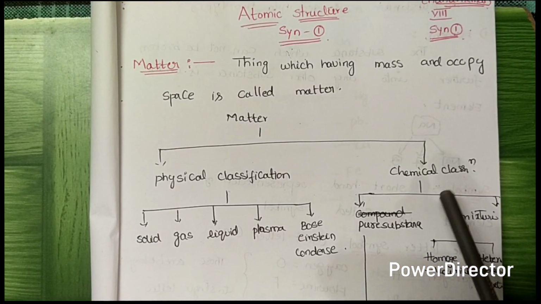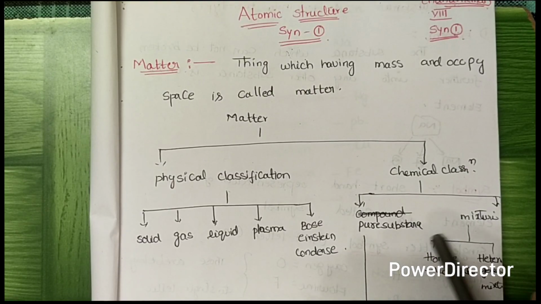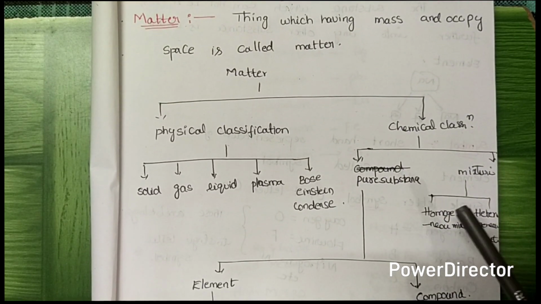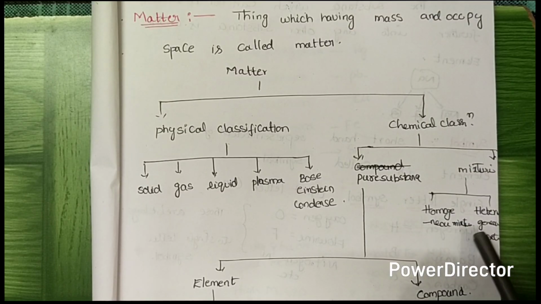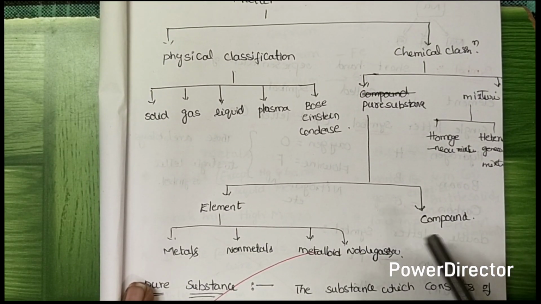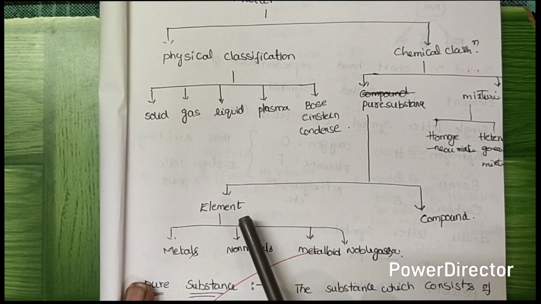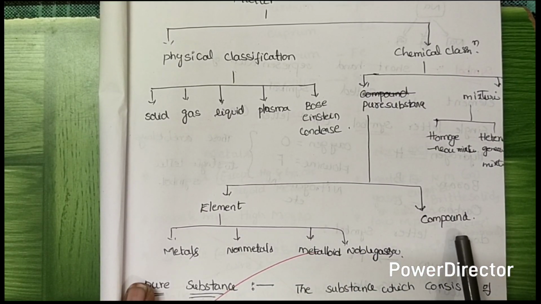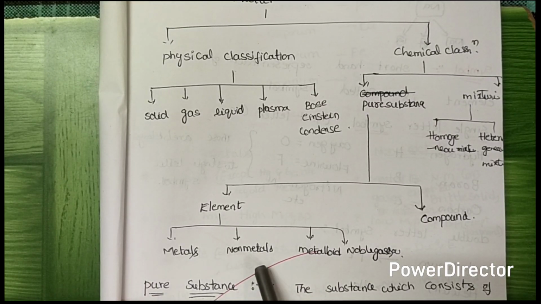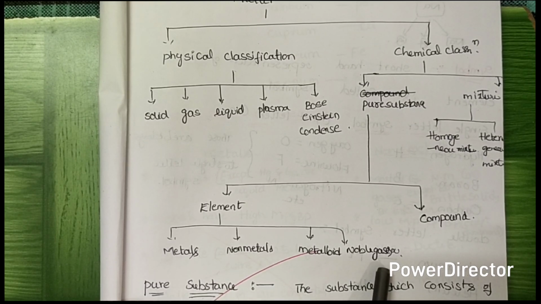And chemical classification is divided into two types: pure substances and mixtures. The mixture may be a homogeneous mixture or a heterogeneous mixture. And also pure substance, it is a chemical classification. It is divided into two types: element and compound. One is the element and the second one is the compound. The element can again be divided into four types: metals, non-metals, metalloids, and noble gases.